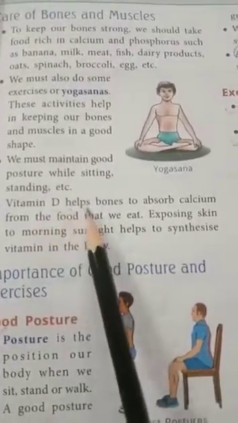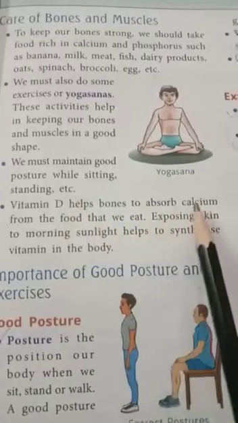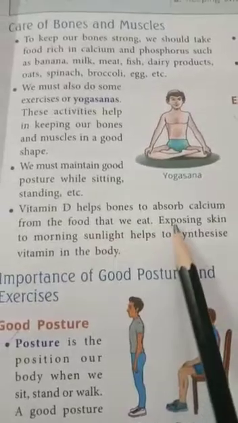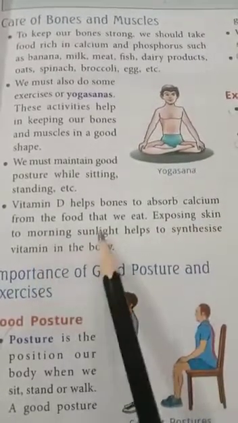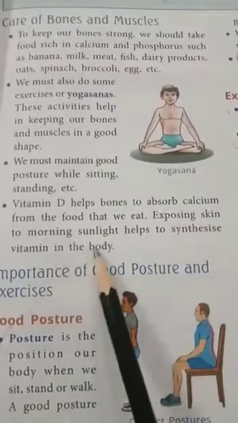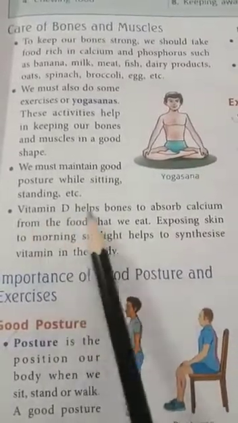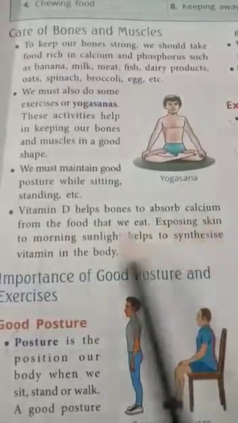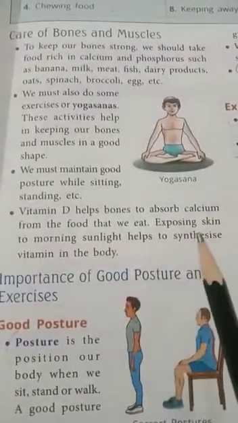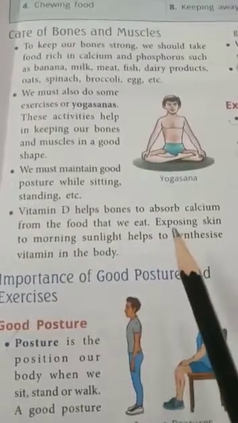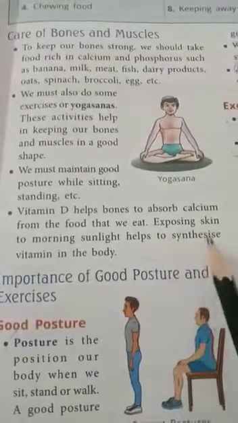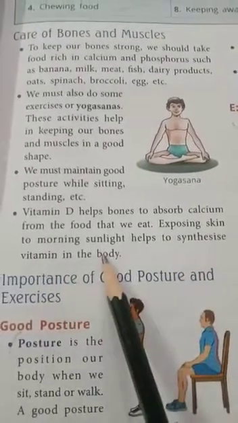Vitamin D helps bone to absorb calcium from the food that we eat. Exposing skin to morning sunlight helps to synthesize vitamin D in our body. So we should sit or stand in morning sunlight, which helps to synthesize vitamin D in the body.